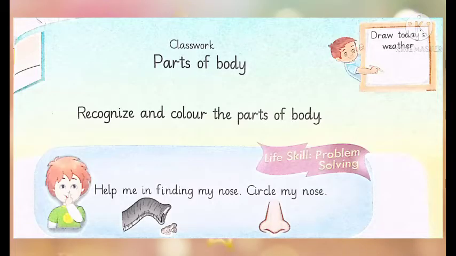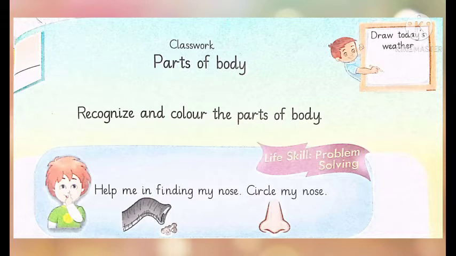So what is the topic? Our topic is parts of body. On page number 50 you will see that our topic is parts of body. We are going to recognize and color the parts of body. So first of all, here is an activity.